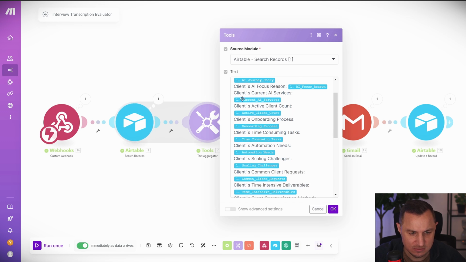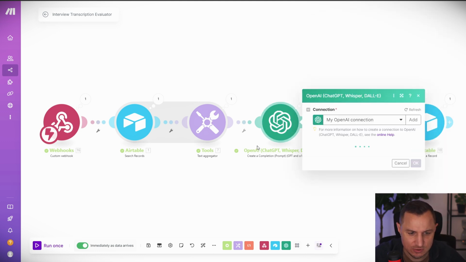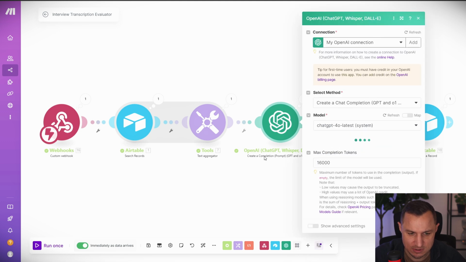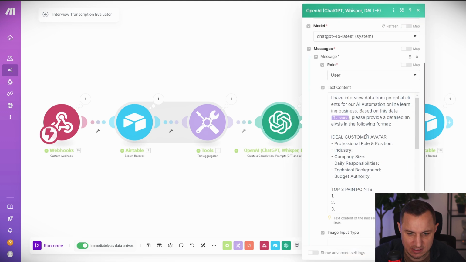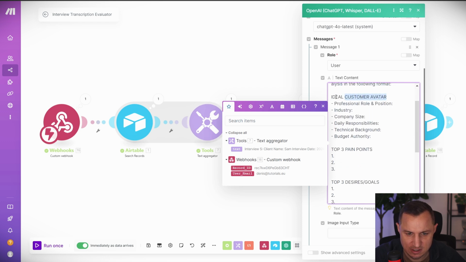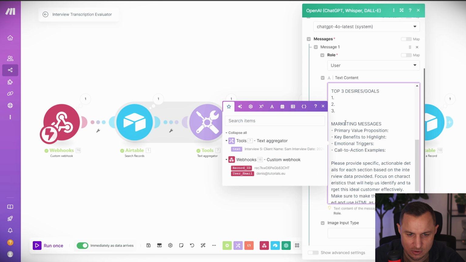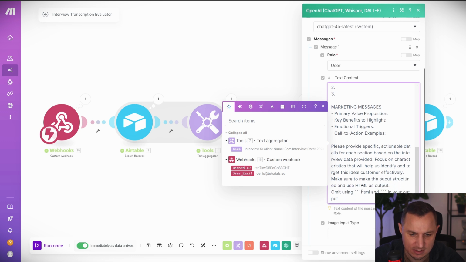What that does is it puts all of this information into one text document, one file, or one output, so to speak. And this output we can then use in this ChatGPT connection, or this ChatGPT completion, where we're just saying, I have interview data, use that data, and then give me information such as the ideal customer avatar with the professional role, the industry, company size, daily responsibilities, and so forth, the top 3 pain points, the top 3 desired goals, marketing messages, and so forth. And I tell it to give me that as an HTML output, but omit the HTML dash and this dash in the output, because that's what ChatGPT loves to do.